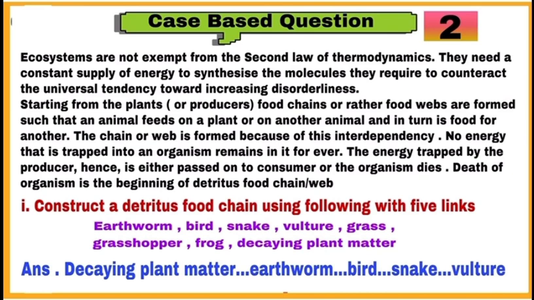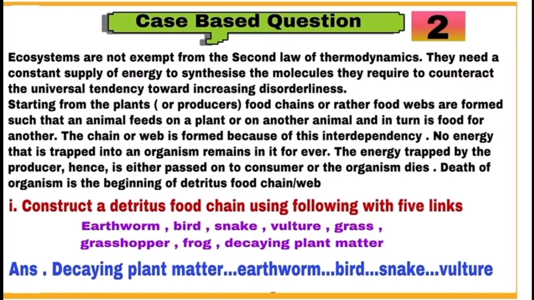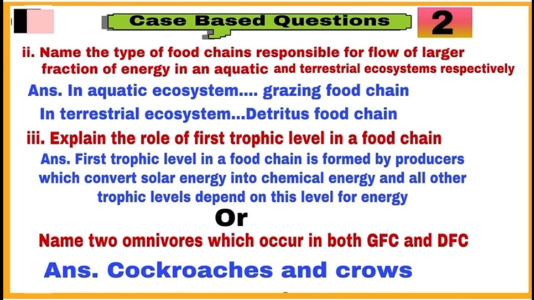Case 2 is based on grazing food chain, detritus food chain and food web in an ecosystem. Detritus food chain starts with the death of an organism and it is responsible for major flow of energy in the terrestrial ecosystem, while grazing food chain is responsible for major flow of energy in an aquatic ecosystem. Also note, cockroaches and crows are two examples of omnivores which connect grazing food chain with the detritus food chain in an ecosystem and help in formation of food web.